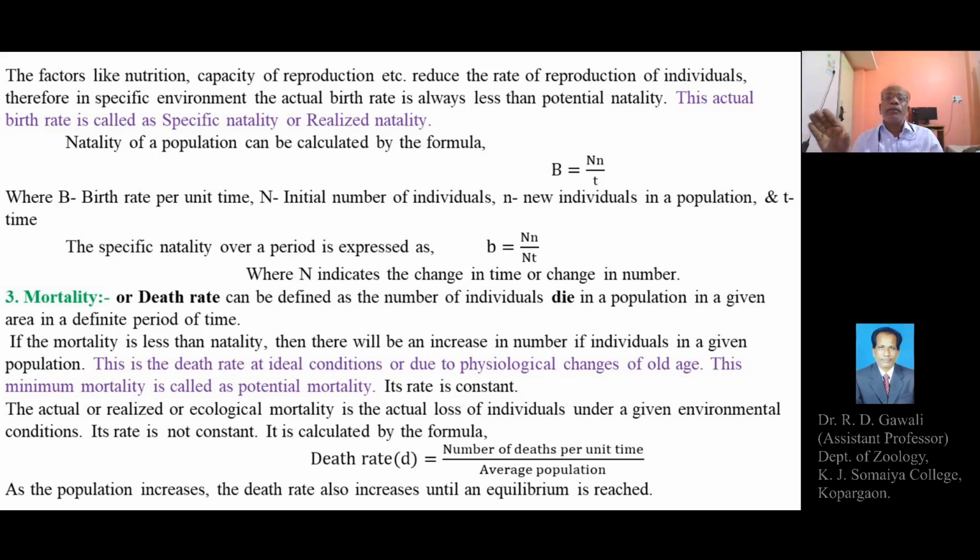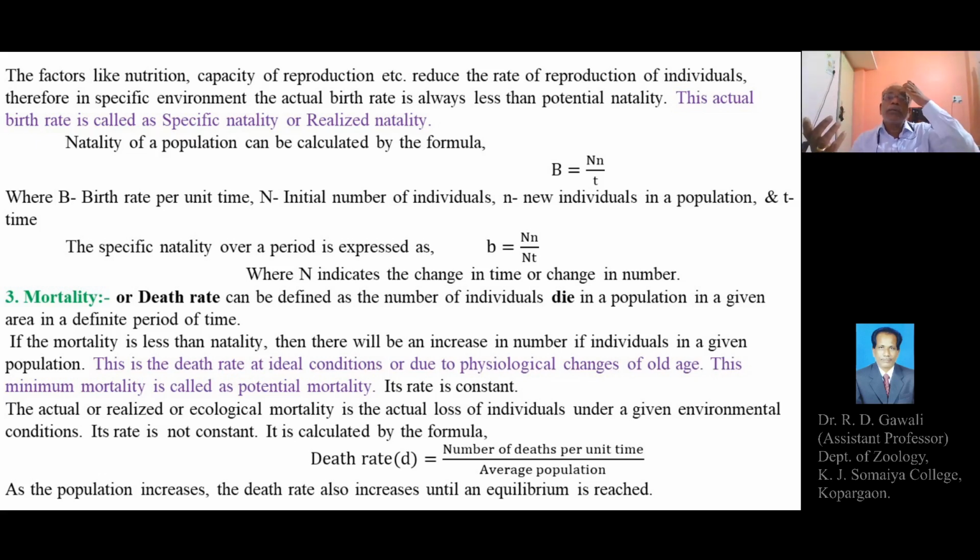each individual will have a varied or different capacity of reproduction. Even though they belong to the same species, individuals have different capacities of reproduction.